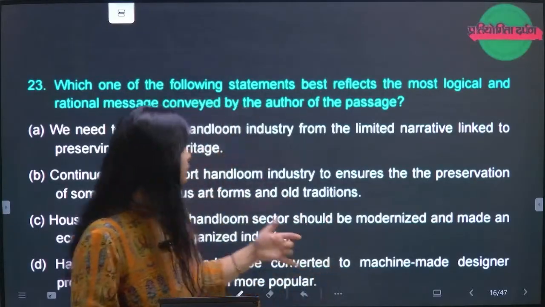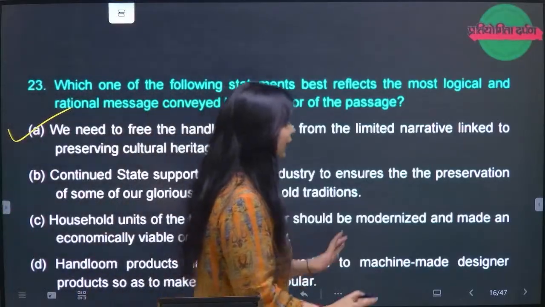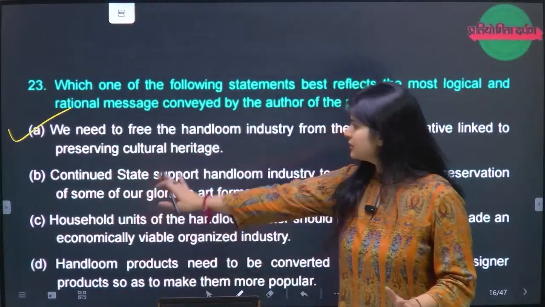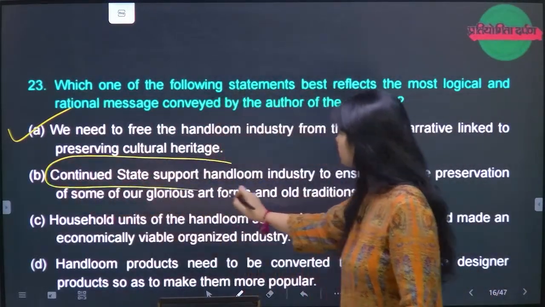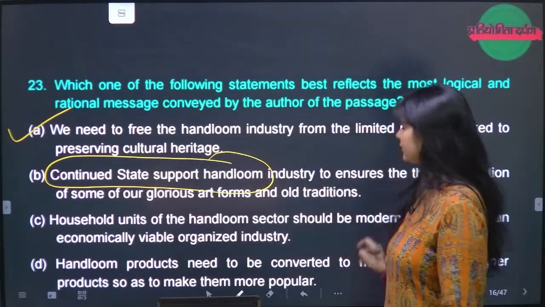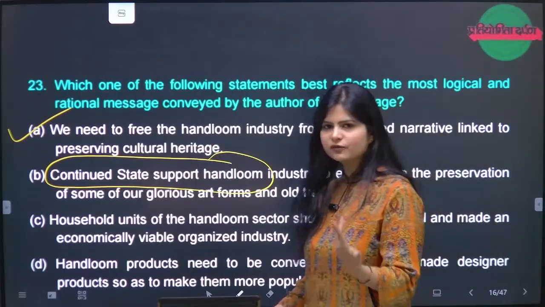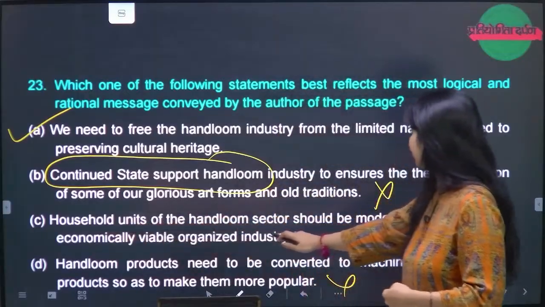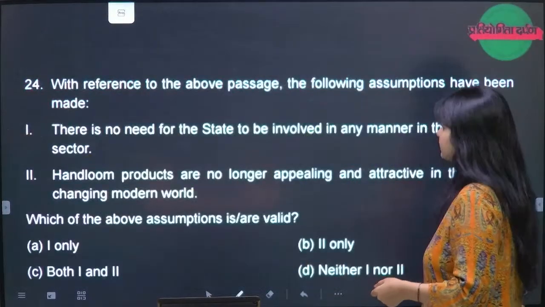So to question number 23, for me, A is the right answer without any doubt. Why? Because see, continuous state support, how can you assure this? We cannot assure this. D is definitely vague, no mentioning of designer clothes, etc. Household units of handloom sector should be modernized, not at all. A is the right answer.